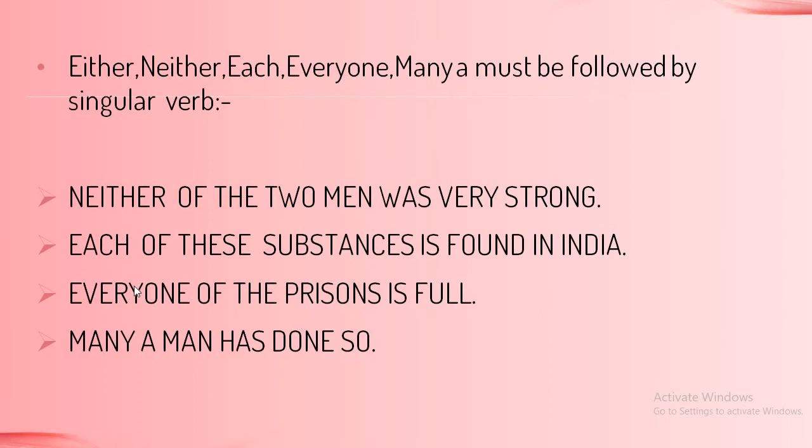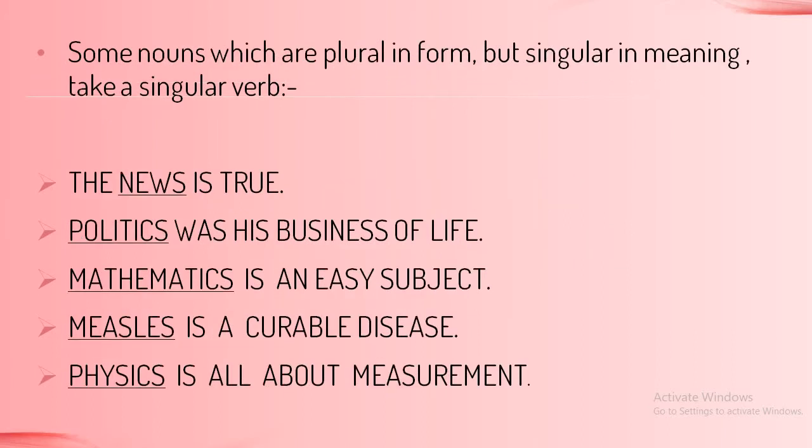Fine. Now look at the next one. Every one of the prisons is full. Out of all, each and every prison is full. Next one. Many a man has done so. So with words like many a, everyone, each, neither, either, the verb is always singular. Let us go to the next one.